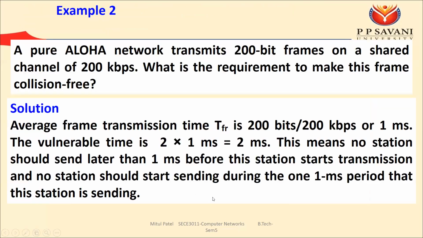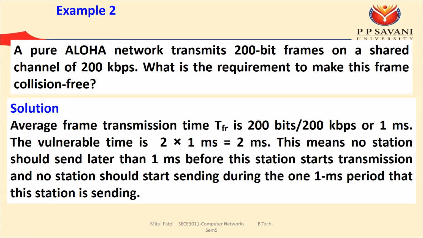Okay. For example, a pure Aloha network transmits 200-bit frames on a shared channel of 200 kbps. Okay. આપણે frame ની અંદર frame ની size કેટલી છે? તો 200 bit. Okay. frame ની અંદર આપણા 200 bit છે. અને જે આપણે ચેનલ કે લિંક યુઝ કરીએ છીએ એની કેપેસિટી કેટલી છે? તો 200 kbps. So what is the requirement to make this frame collision free? Okay. So we know that frame ની size કેટલી છે? 200 bit. Okay. અને ચેનલની કેપેસિટી કેટલી છે? તો 200 kbps, that 1 સેકન્ડમાં આપણે 200 kb bits ટ્રાન્સફર કરીએ છીએ.